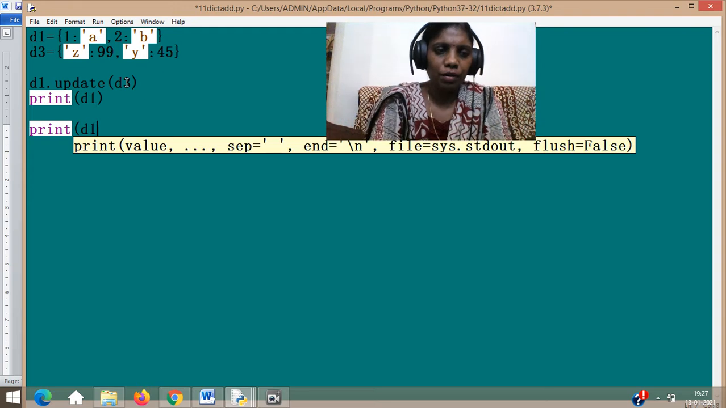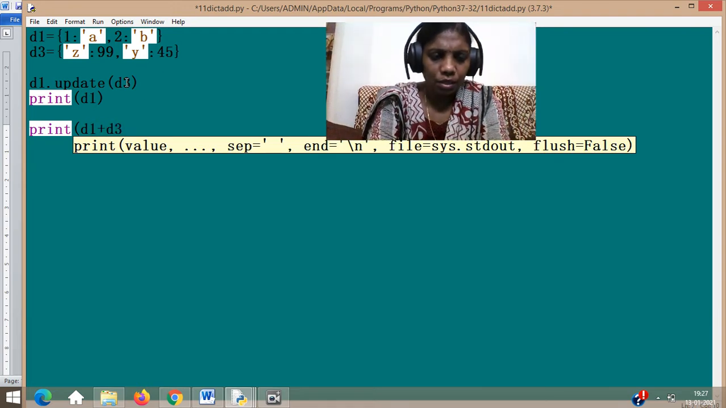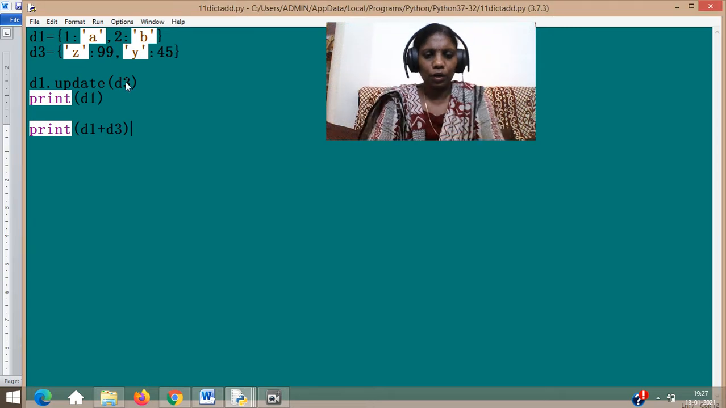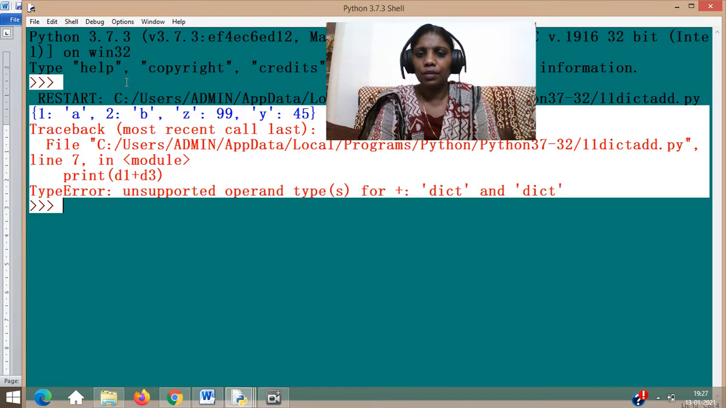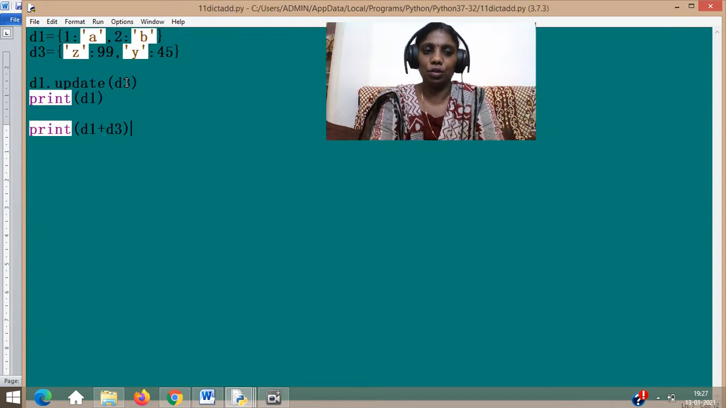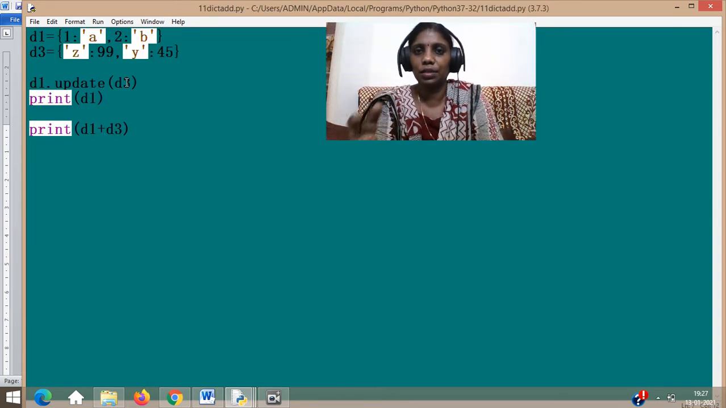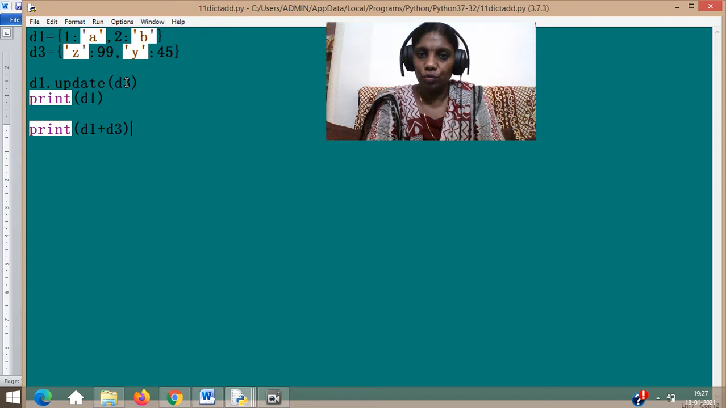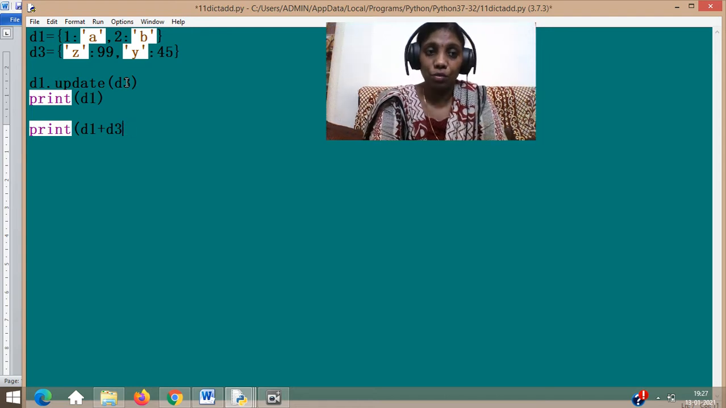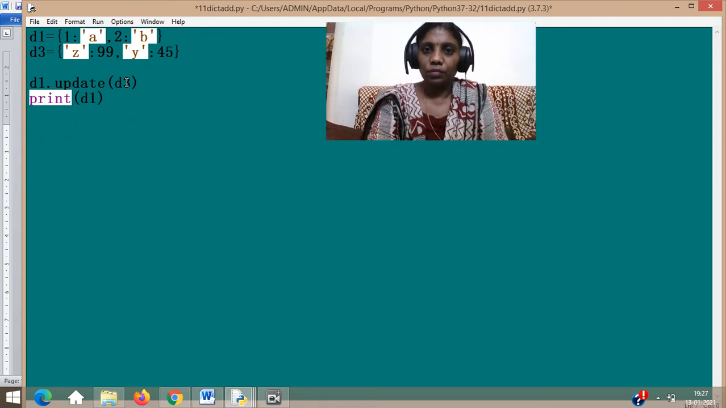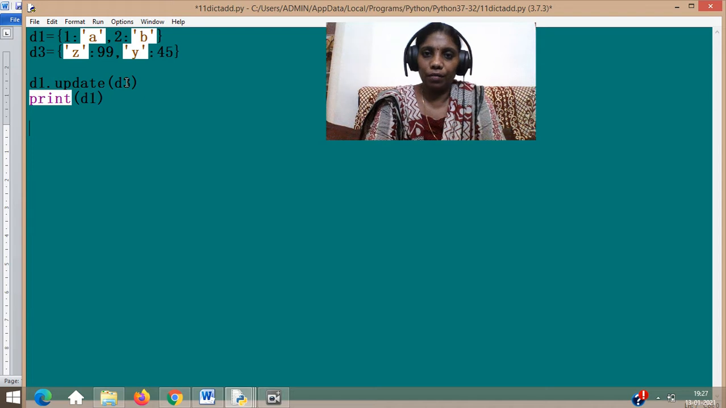Suppose if you give d1 plus d3, it is going to show you an error, because it will say cannot add like this. See, unsupported operands, plus is not identified between two dictionaries, so that is not possible. So the only way to concatenate dictionaries is to use your update function, which is an exclusive function of your dictionary, which is not found anywhere else.